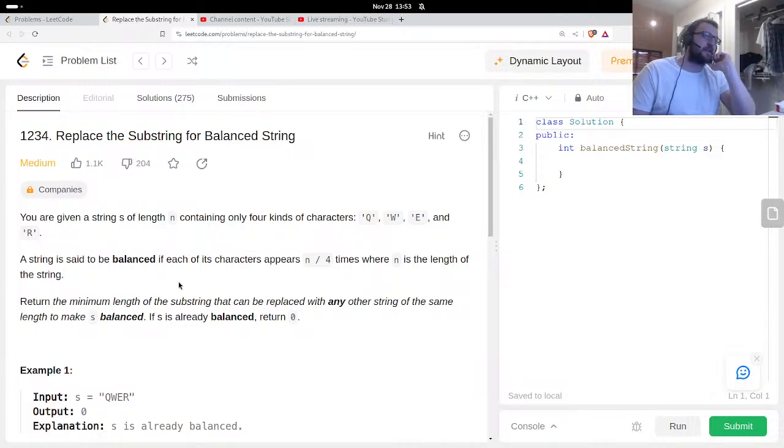So I could maybe use a binary search. No. There's a quadratic number of different substrings that can be considered, and I could always simply replace the entire string with something that's balanced, right? So there is an upper bound on this. It's always possible, and there's an upper bound as well.